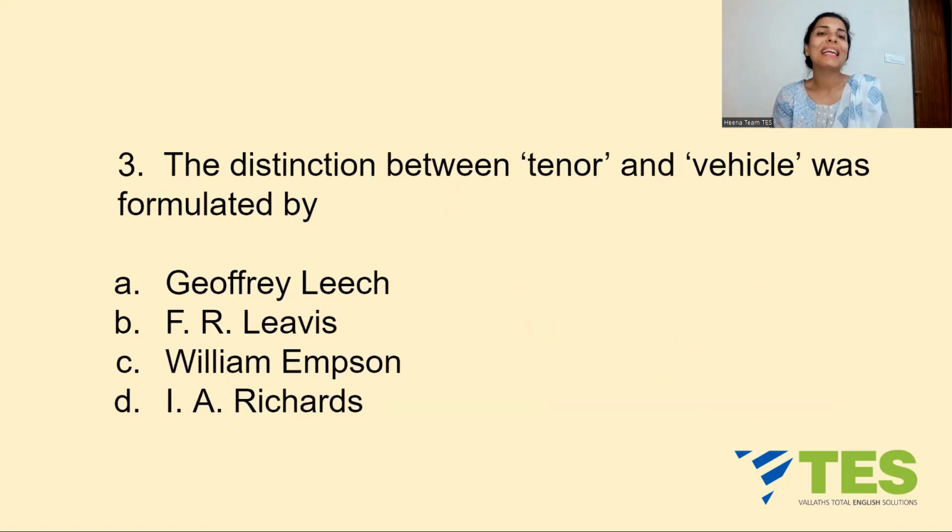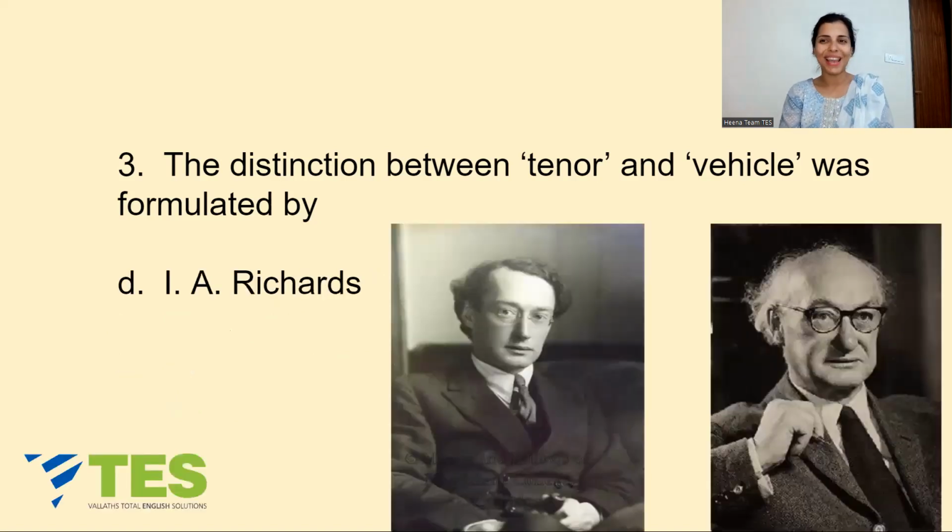Question number 3. The distinction between tenor and vehicle was formulated by, tenor and vehicle's distinction was given by, your options are A, Geoffrey Leech, B, F.R. Lewis, C, William Empson, or D, I.A. Richards. You know it. It is option D, I.A. Richards. Look at him, the young Richards, the old Richards. Yes, Richards, you know, he was an English literary critic, lived from 1893 to 1979.